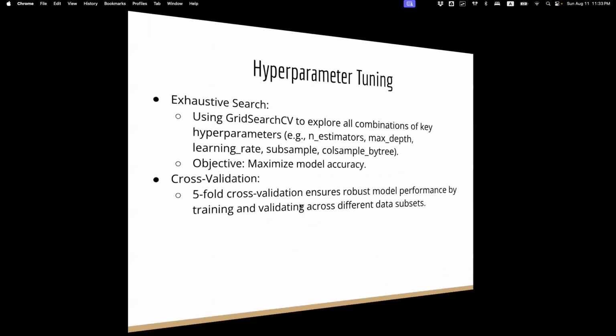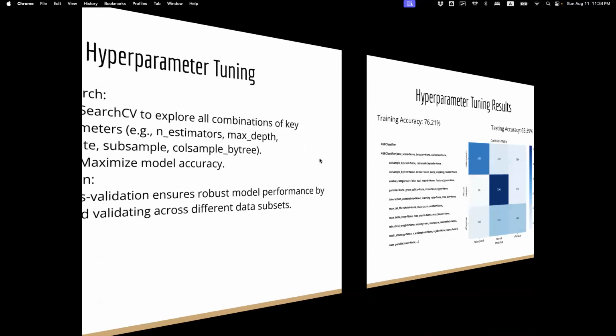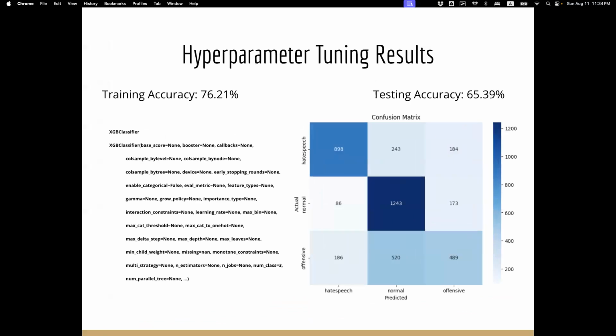After the default hyperparameters, we tried grid search to hypertune the hyperparameters. We used the n estimators, max depth, learning rate, and some other hyperparameters. The objective was to maximize the model's accuracy. So we saw a slight increase in training accuracy, but the testing accuracy was almost the same, and the confusion matrix also remained the same.